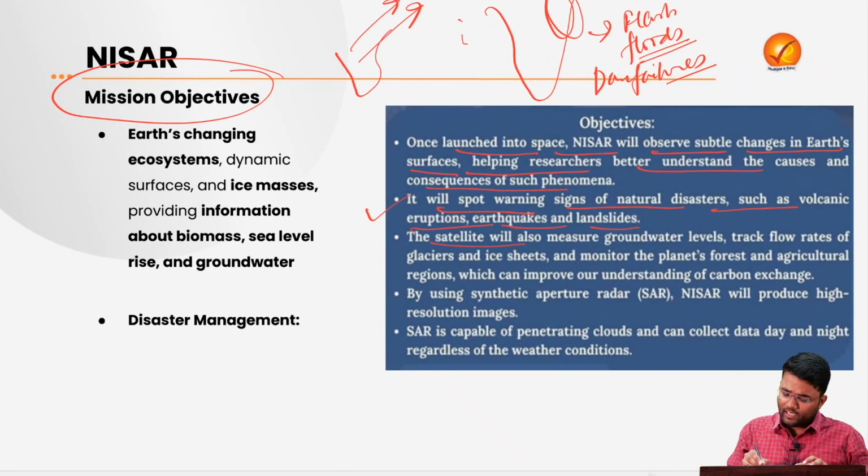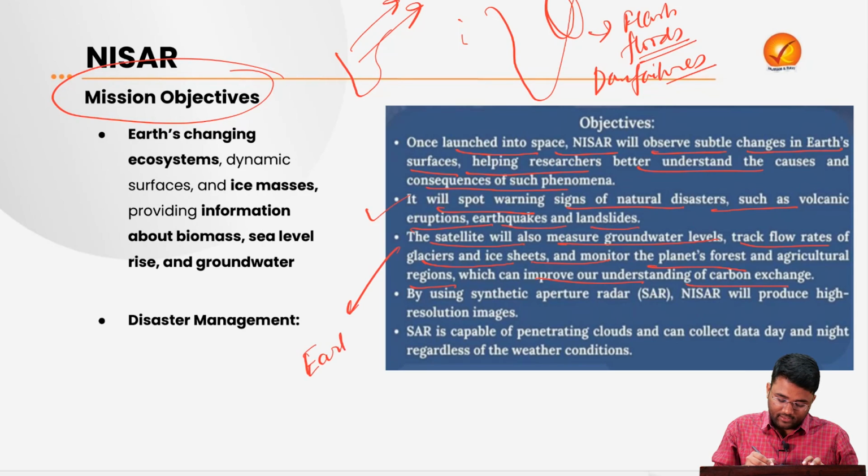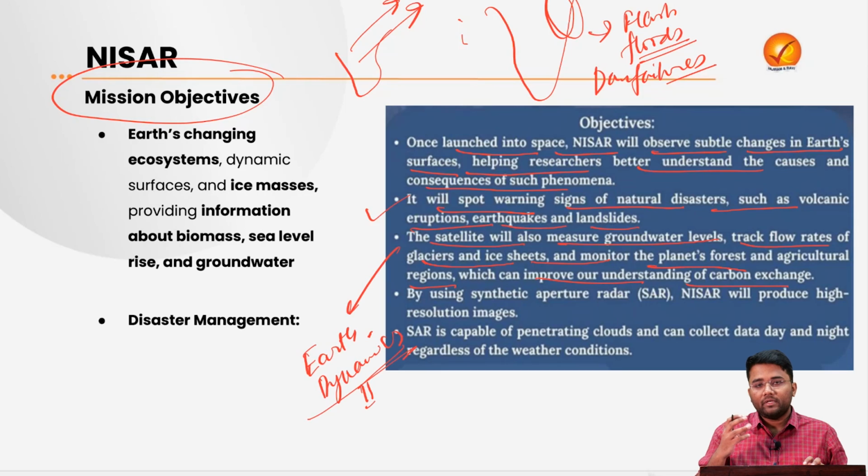Then this satellite will also measure the groundwater levels. Then it will track the flow of glaciers and the ice sheets, and it will also monitor the planet's forest and agricultural regions, which can improve our understanding about the carbon exchange. So it will help in understanding the earth dynamics. It will also help in mitigating and adapting to natural disasters, through the observations about the forest and agriculture.